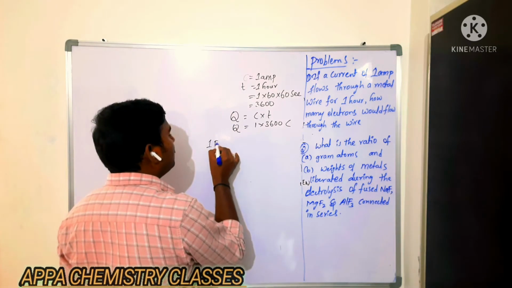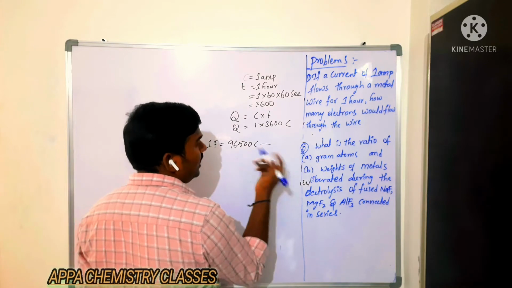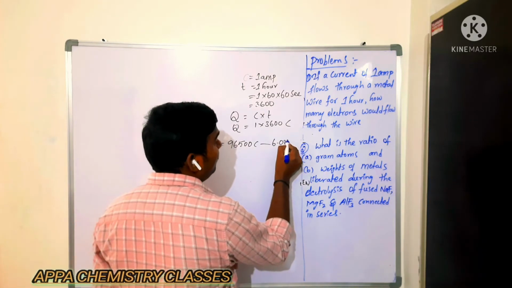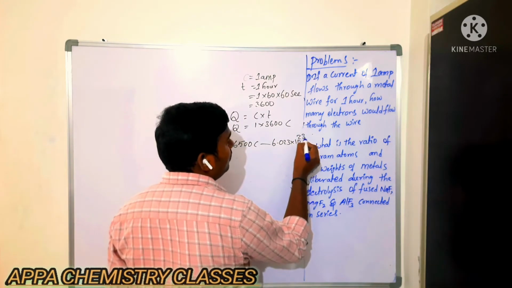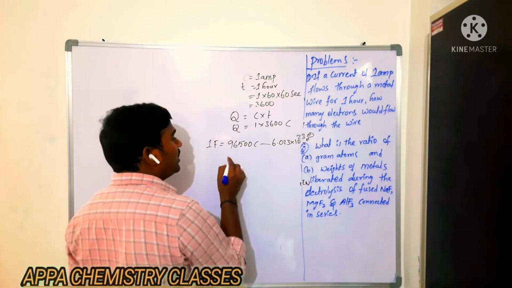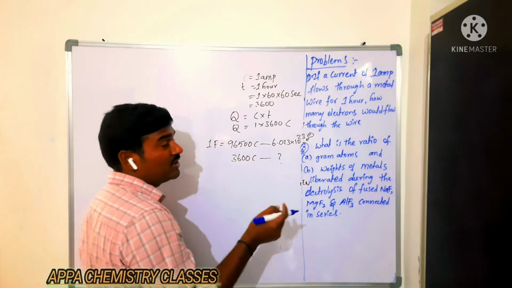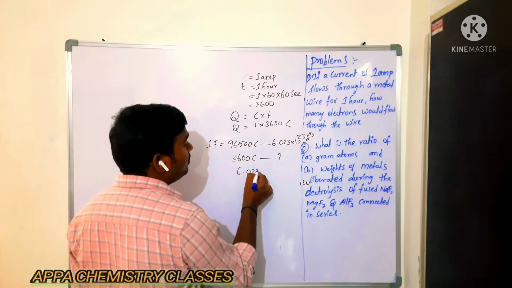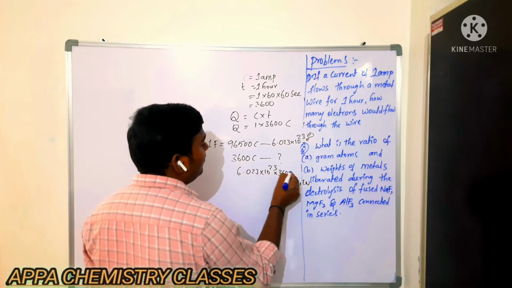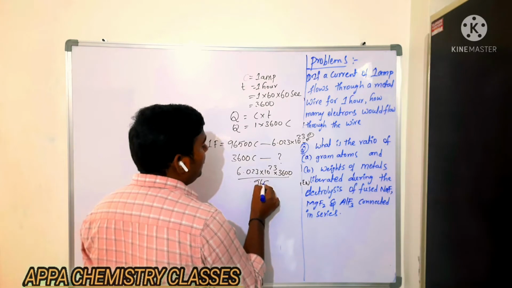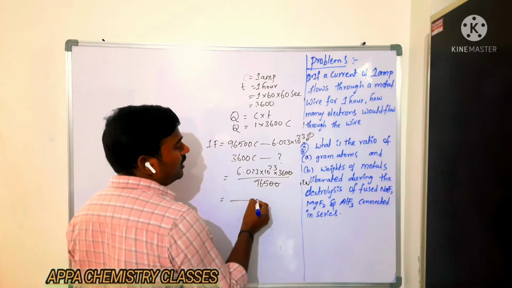1 Faraday is nothing but 96,500 Coulomb. That is nothing but Avogadro number of electrons, 1 mole of electrons, 6.023 into 10 power 23 electrons. Then if they are giving 3600 Coulomb, how many electrons will it be? That is 6.023 into 10 power 23 into 3600 by 96500. You do the calculation, you will get the number of electrons.